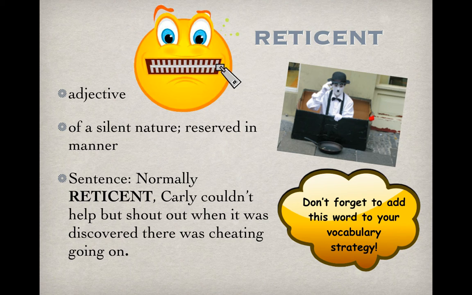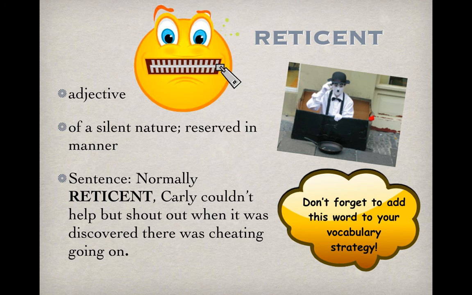So I kind of have two pictures here. One is showing someone who maybe doesn't speak as much, is a little bit more silent. And then the other picture is of a mime, which if you don't know what a mime is, it's an actor that doesn't speak. So the sentence on the screen says, normally reticent, Carly couldn't help but shout out when it was discovered there was cheating going on. So even though Carly usually was kind of reserved or quiet, she spoke out when she found out about the cheating.